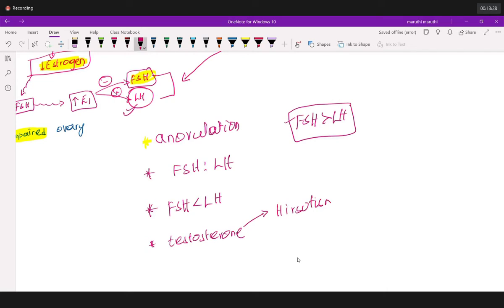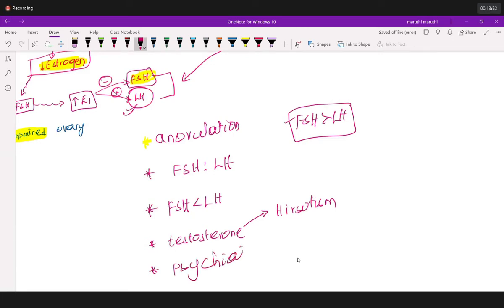Hirsutism. Okay. Apart from that, please tell me what happens to the facial hair, my dear students. Facial hair will also become more. So what happens to this particular affection? Because of all these things, it will also cause psychiatric symptoms.